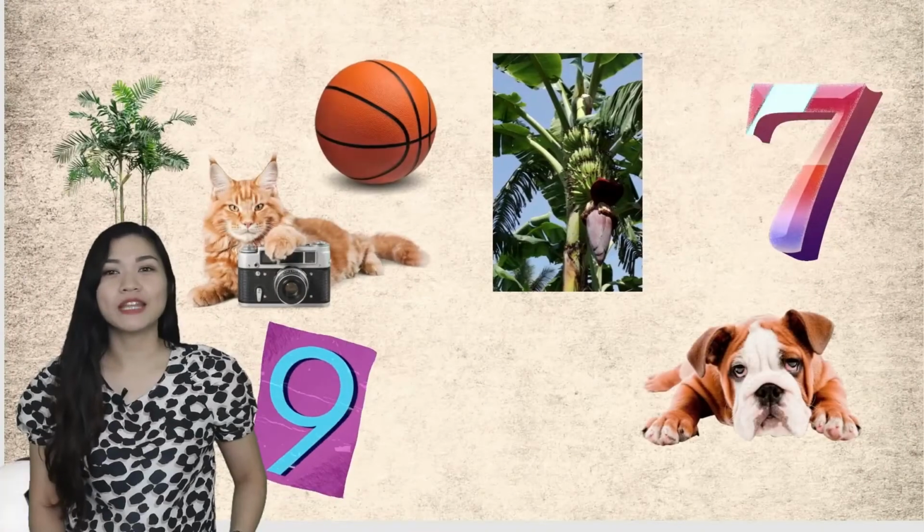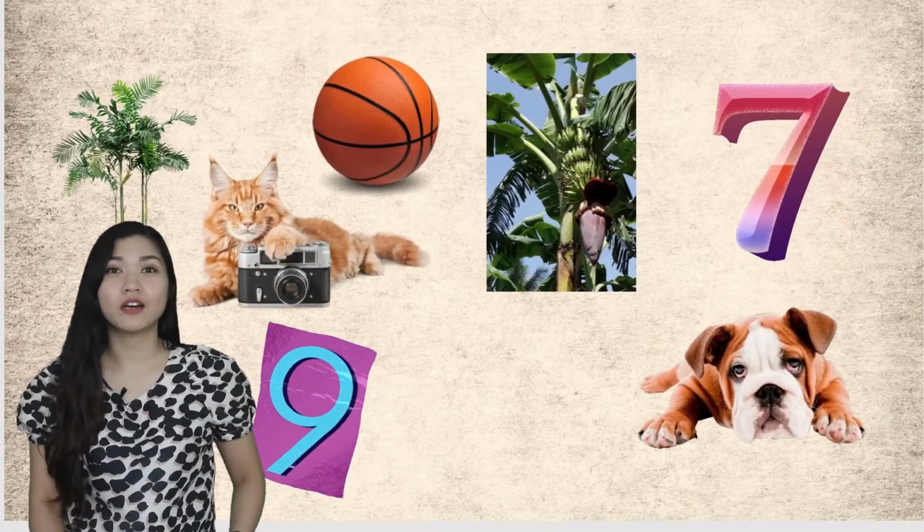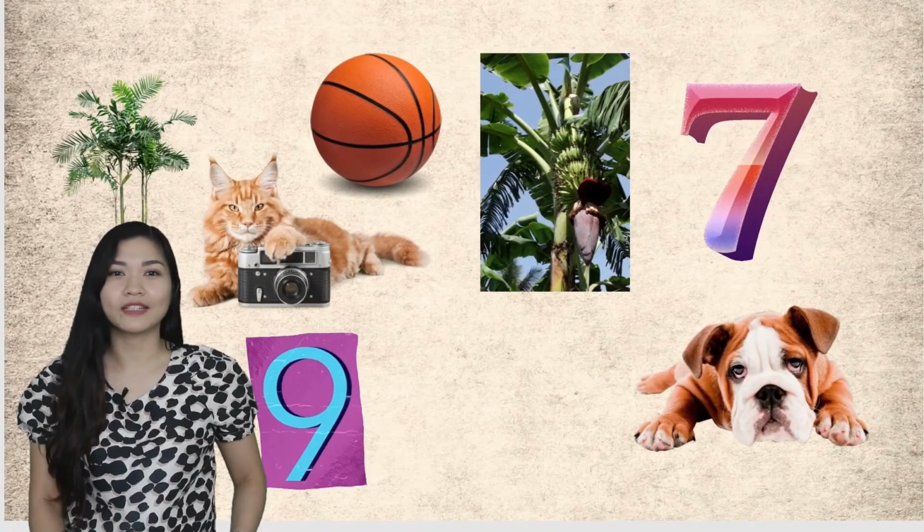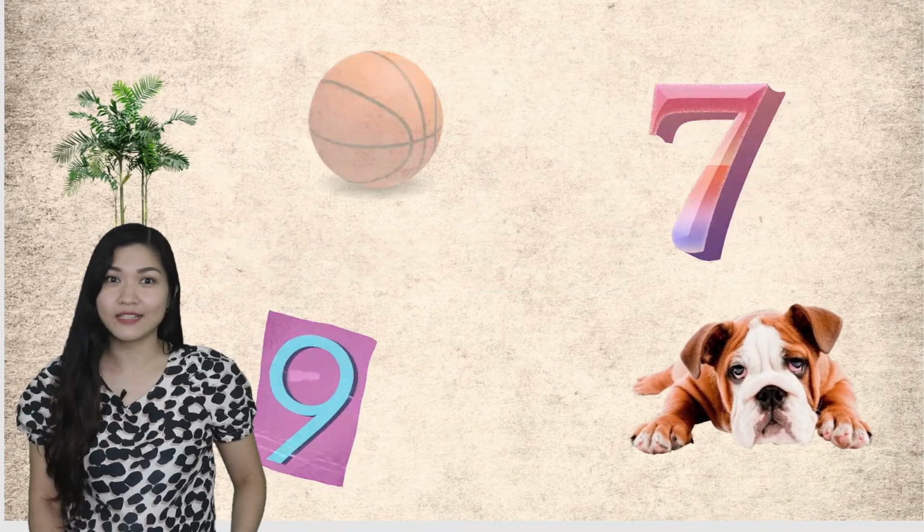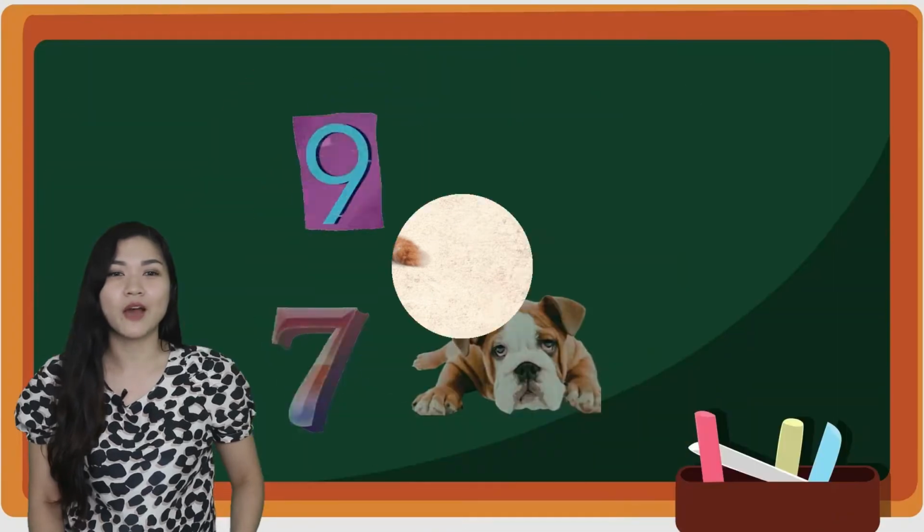You know that every different object around us may be grouped or collected based on their common characteristics, and that each may belong to more than one group. You may ask, how are they different and yet still have common characteristics? How will they be grouped? Well, let's find out how.